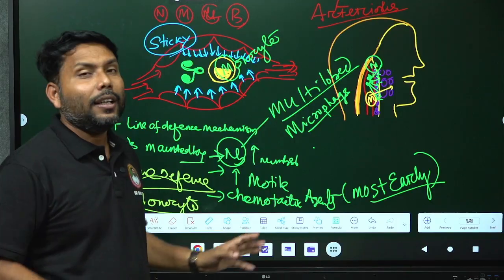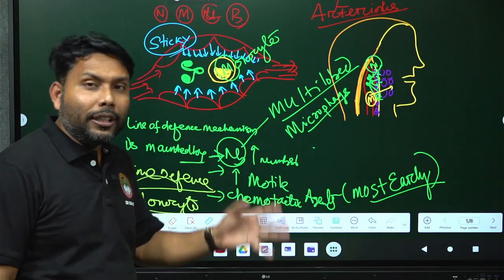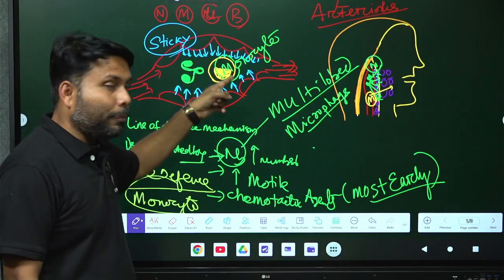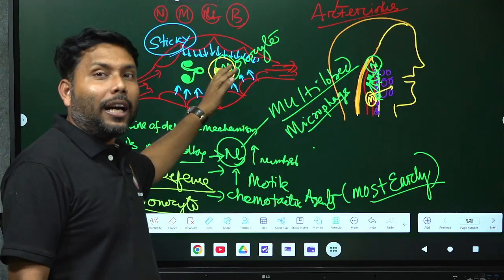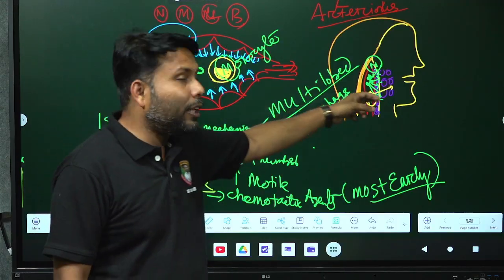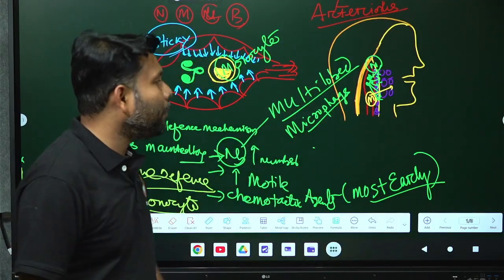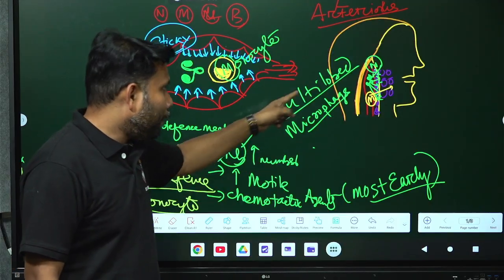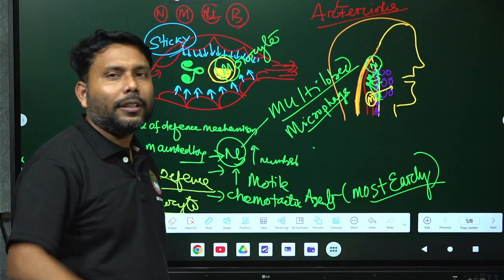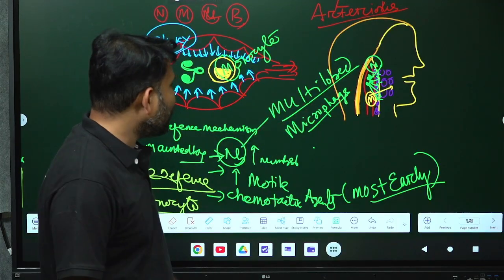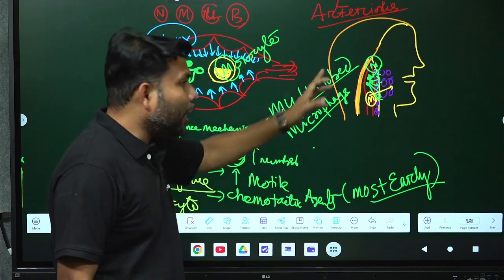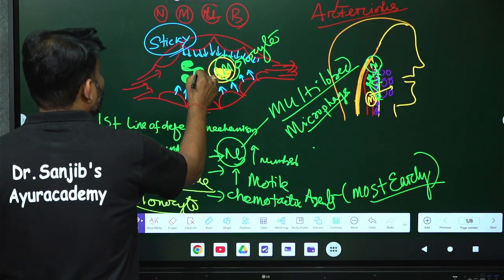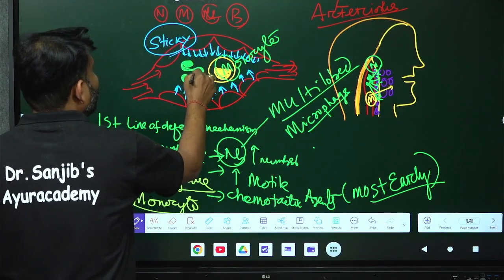Then it is followed by monocyte secretion. What is the difference between monocyte and macrophage? When monocyte is inside the blood vessel it is called monocyte. When it comes out of the blood vessels to the active site of the bacterial infection, it is called macrophage. Neutrophil is otherwise called microphage; monocyte is called macrophage. Neutrophil is multi-lobed. This is neutrophil, this is multi-lobed: one lobe, two lobe, three lobe, multi-lobed.